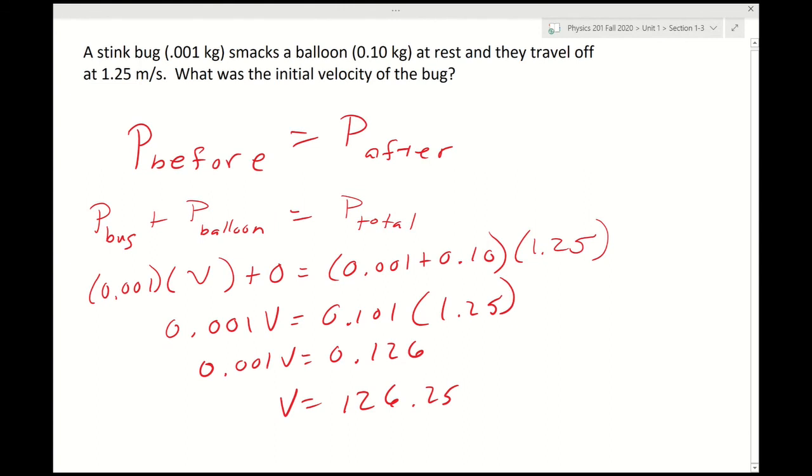Now, I'll be honest, I do not know if that is a typical speed for a stink bug. They're quick sometimes, but I've never actually tried to measure the speed of one, nor have I attempted to measure the mass. These are all just ballpark estimates.